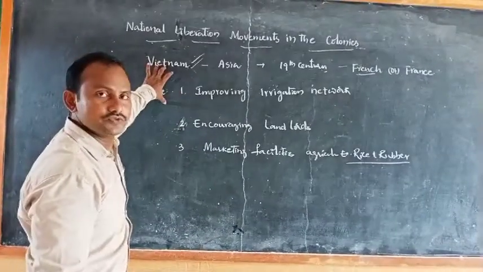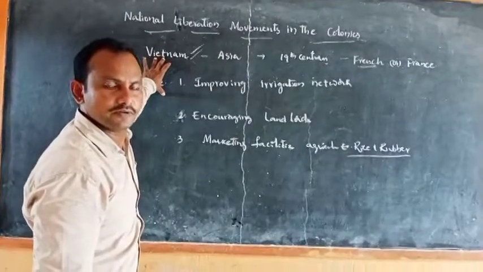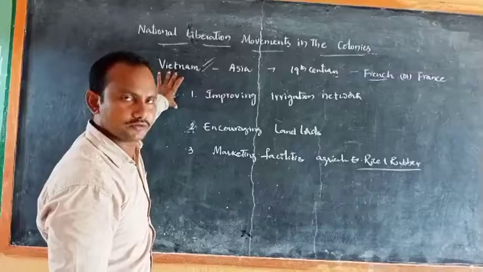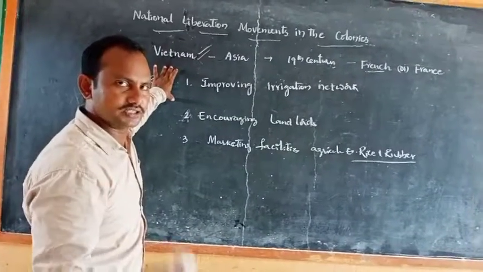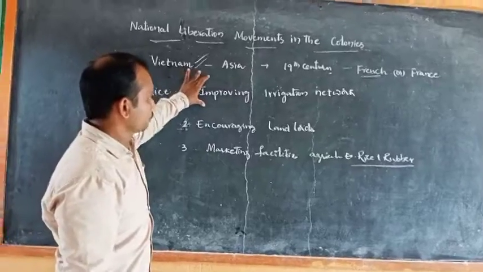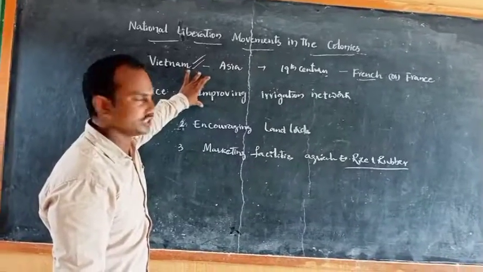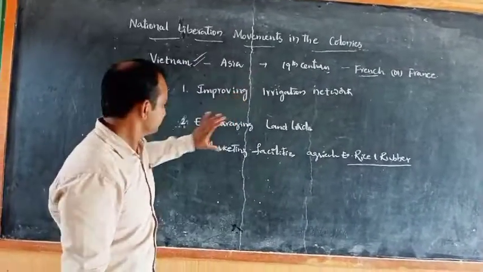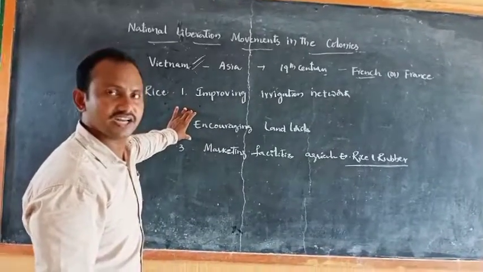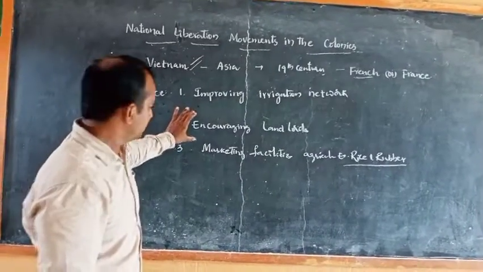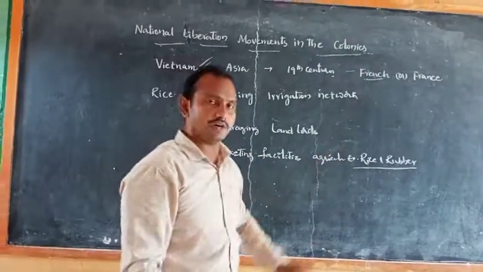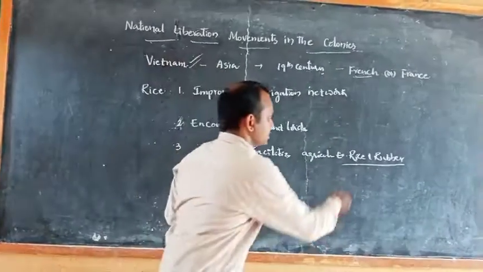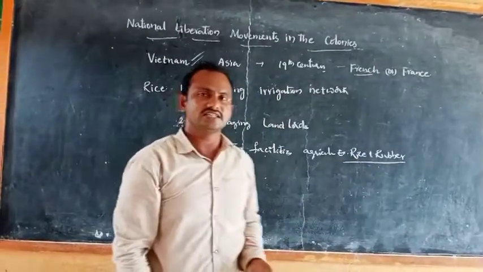Listen, the French were very much interested to develop Vietnam as an exporter of rice. To achieve this, they adopted the threefold strategy. First one is improving the irrigation network, nothing but digging of canals. Second one is encouraging the landlords to cultivate the rice crop. The third one is arranging marketing facilities for the agricultural produce, for example rice and rubber.